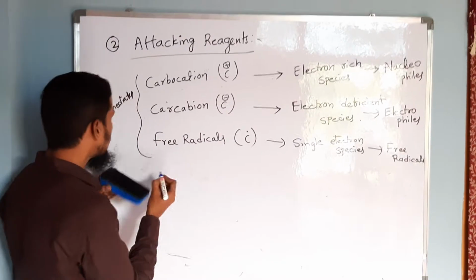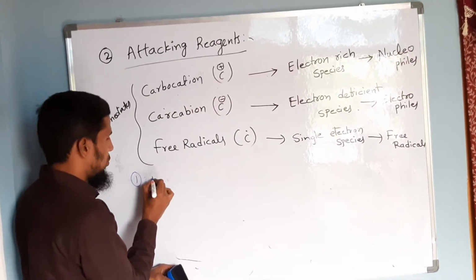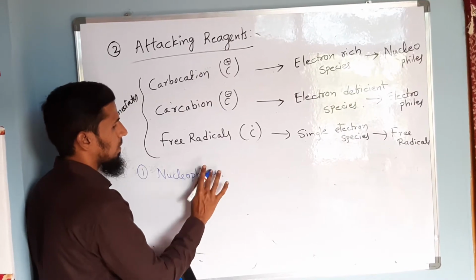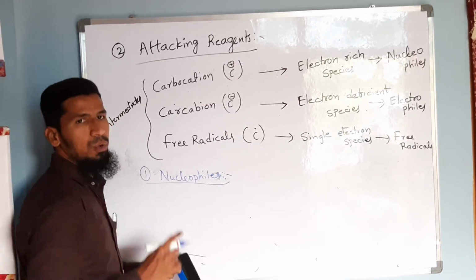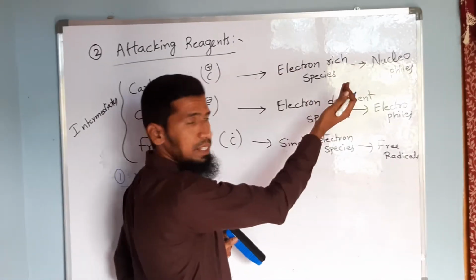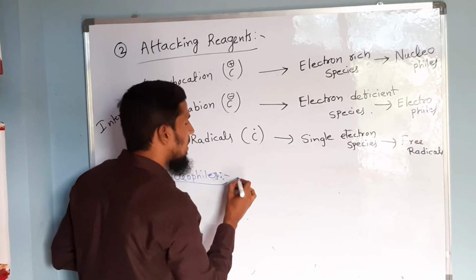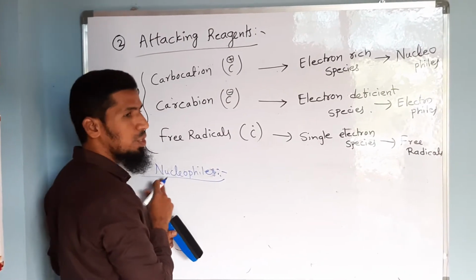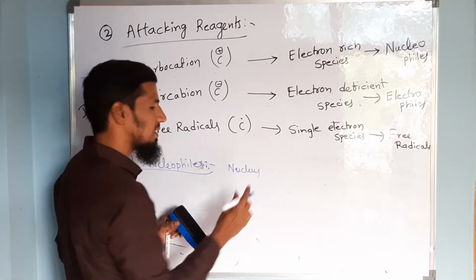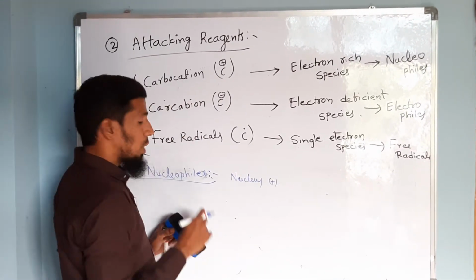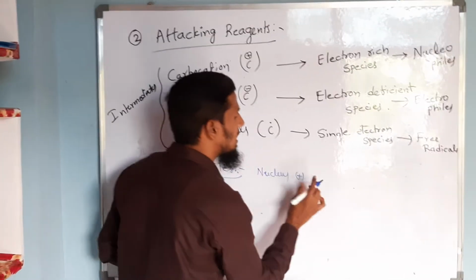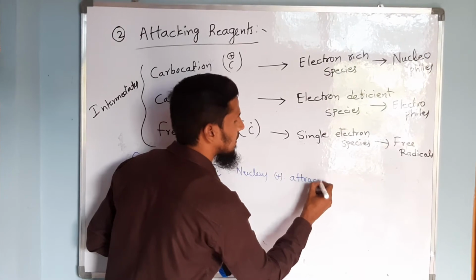First, nucleophiles. What are nucleophiles? Just now I told you, nucleophiles are electron rich species. Electron rich in the sense what? Why are they called nucleo? Nucleo is nothing but nucleus. What is the charge of nucleus? It is positively charged. Philes is nothing but attraction. So nucleophiles are nothing but nucleus attracting species.